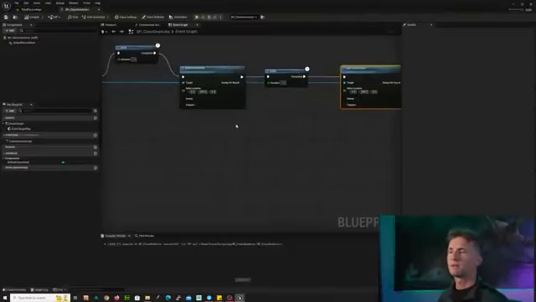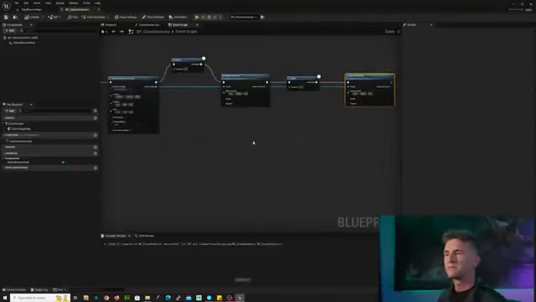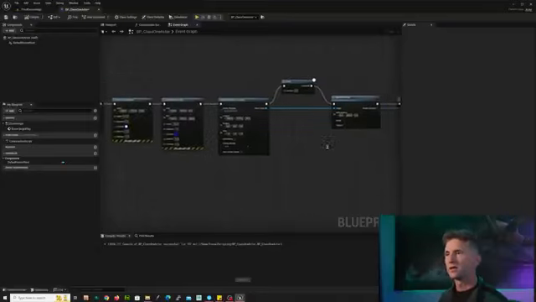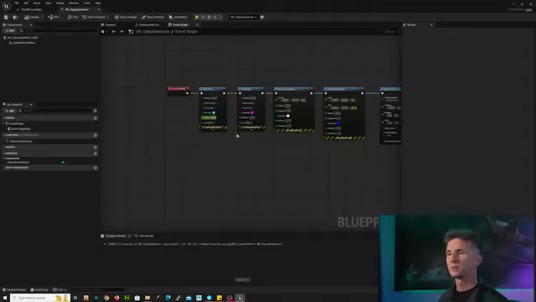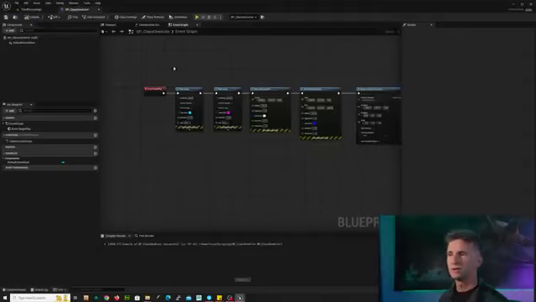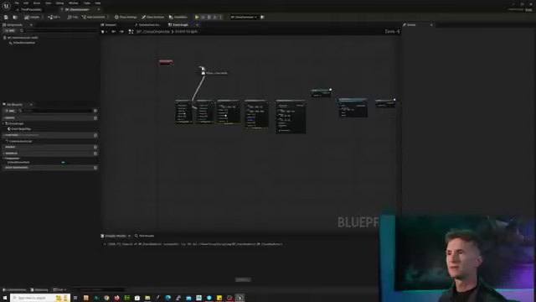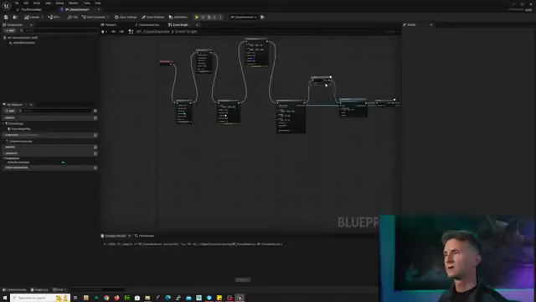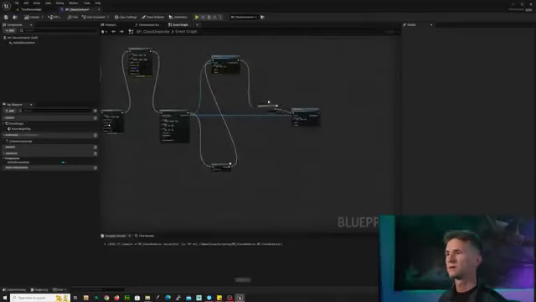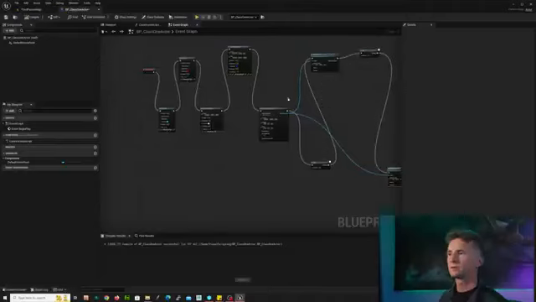Okay, let's go back. What is it that I meant by clean up? Well, as you learn visual scripting, it's important that you work in a clean manner. What do I mean by clean? If you come in here and you look at what we've done so far, it's very easy to say, oh, 1, 2, 3, 4. You can easily see what's happening. If you came in here and this stuff was all over the place, kind of mixed up, garbly gook, etc., it's very difficult to follow what's going on here.